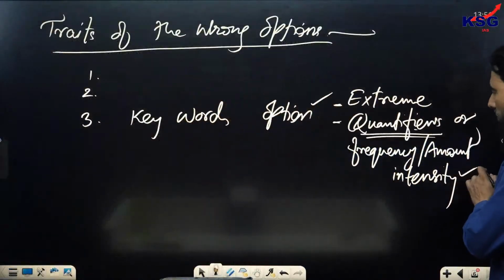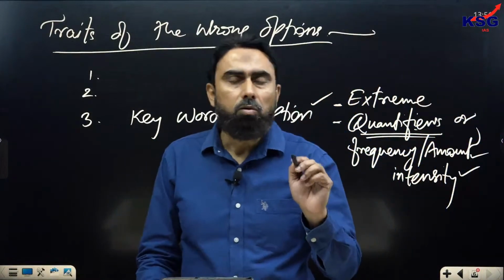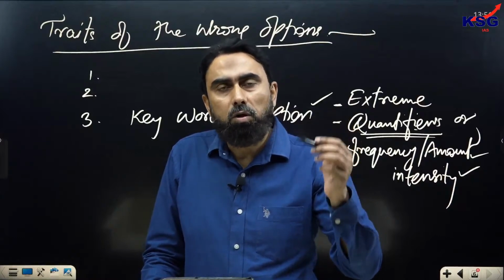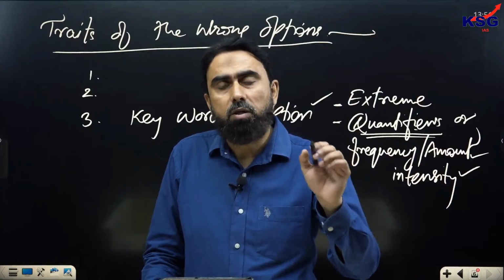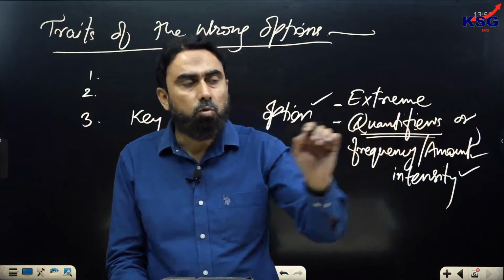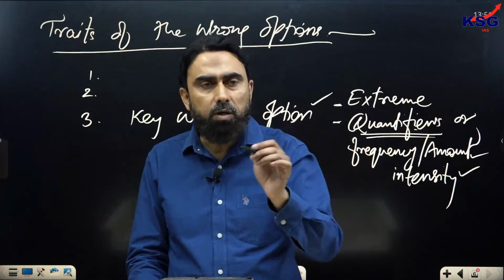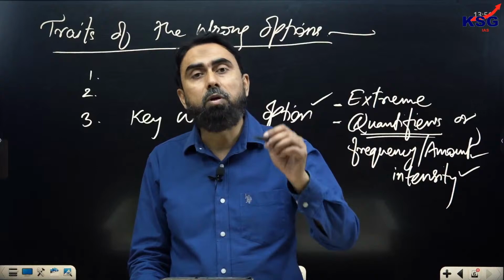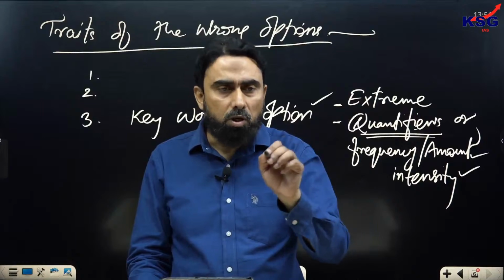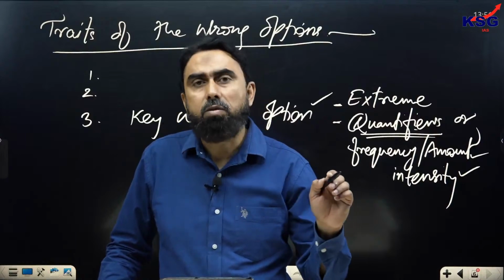So quantifiers, frequency, intensity kinds of words. And what you should do while reading is use a pen to underline. After the question, when you are reading the passage, the author's keywords and quantifiers must be underlined. Like if he has said most of the problems can be solved, most is an important word there, underline it. If the author, while making his point, says the most important or the best solution, such points should be underlined. And if he says the greater emphasis lies on, the word greater is there, right?